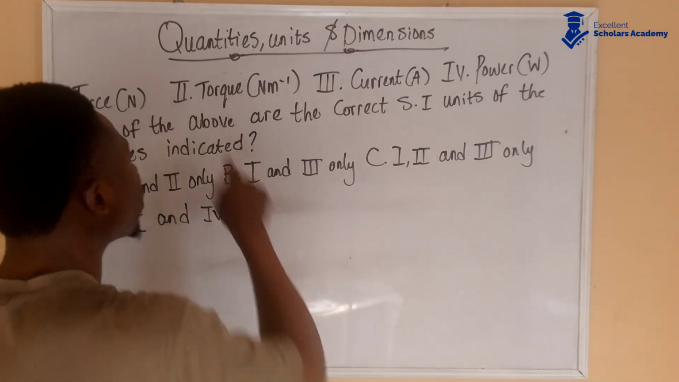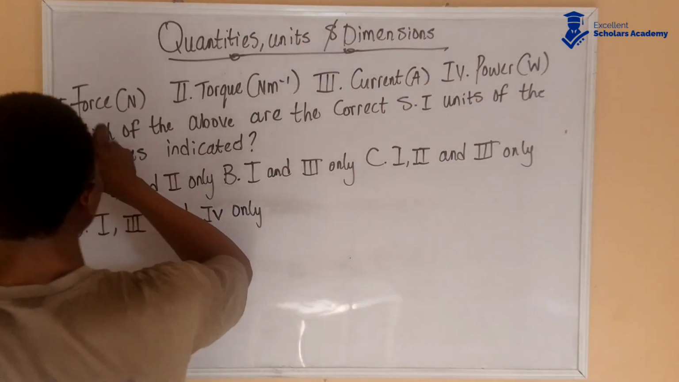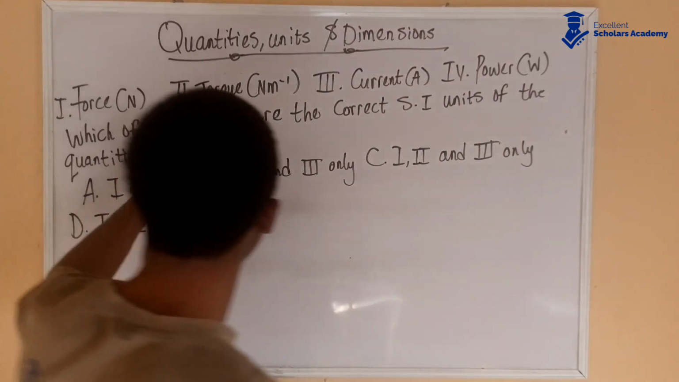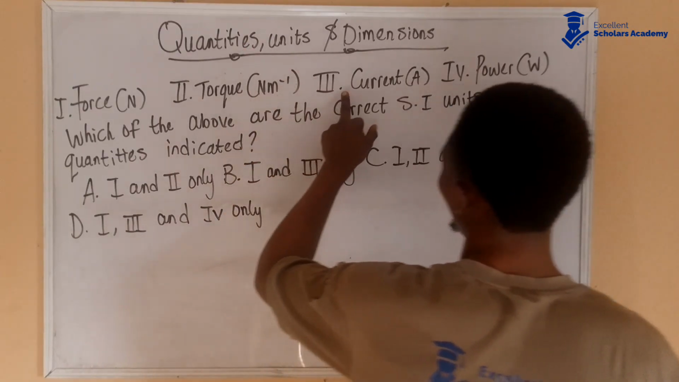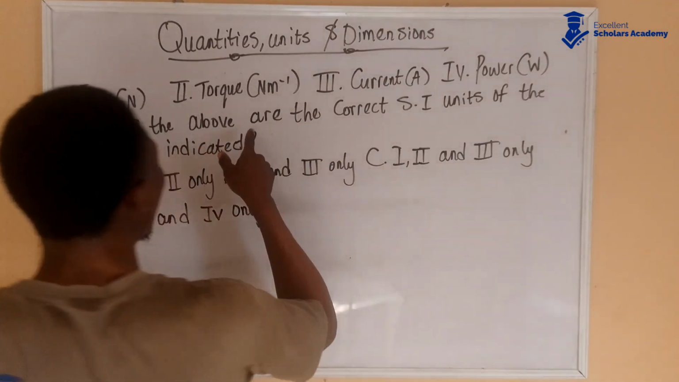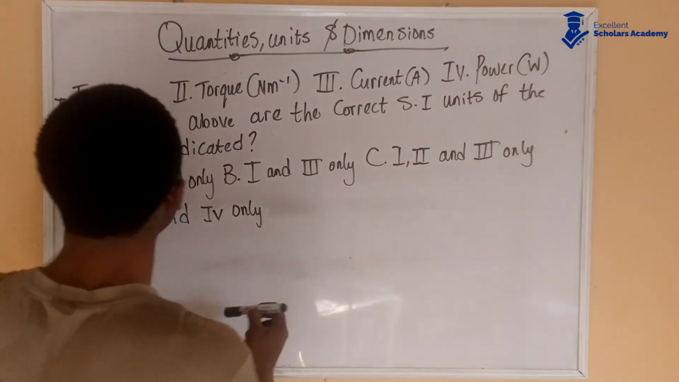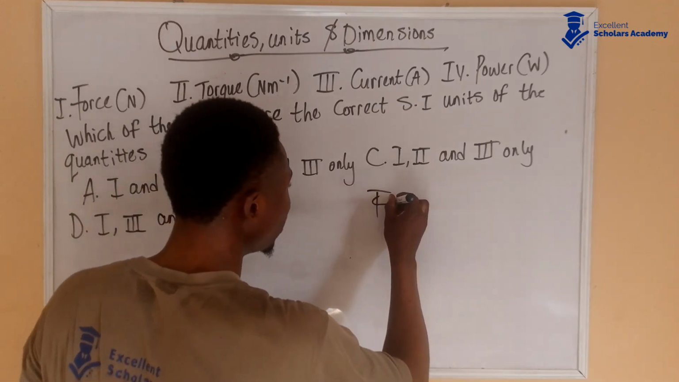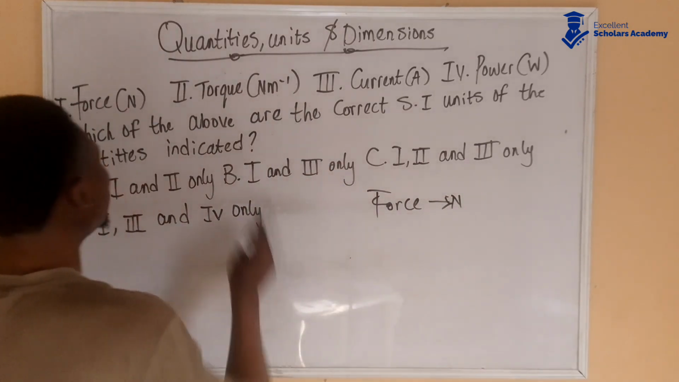Force, torque, current, power. I, force, which is measured in Newton. II, torque, which is measured in Newton per meter. III, current, measured in ampere, and IV, power, measured in watts. Which of the above are the correct SI units of the quantities indicated? Now the first one is force. Of course, force is measured in Newton.